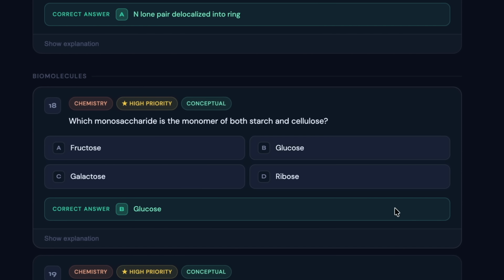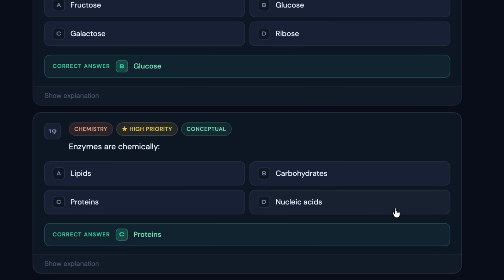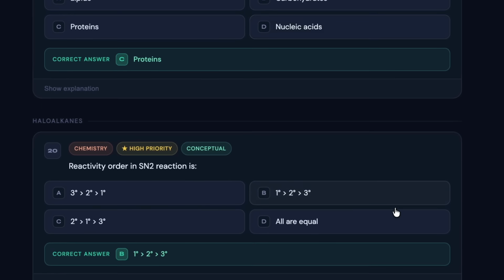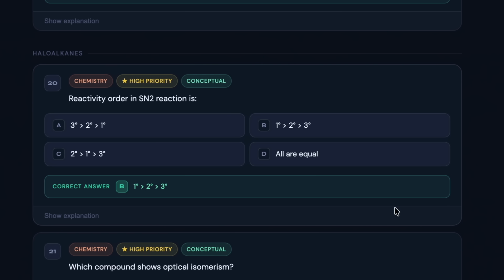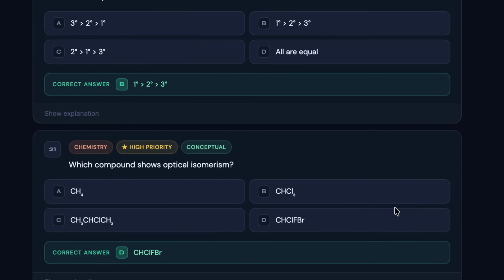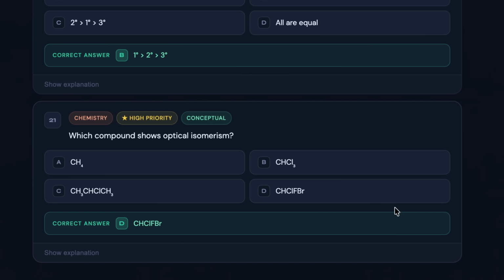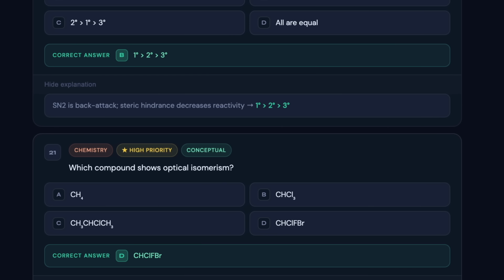Next we have the 18th question from biomolecules, and the correct answer for the same is B, which is glucose. As we move ahead, we have the 19th question, conceptual based, and the correct answer for the same is protein. Enzymes are chemically always proteins. So you can check the 19th question answer on the screen. We have the next question from haloalkenes, and the correct answer for the same is B. For the 21st question, conceptual based, the correct answer is D, and the explanation is also displayed on the screen.